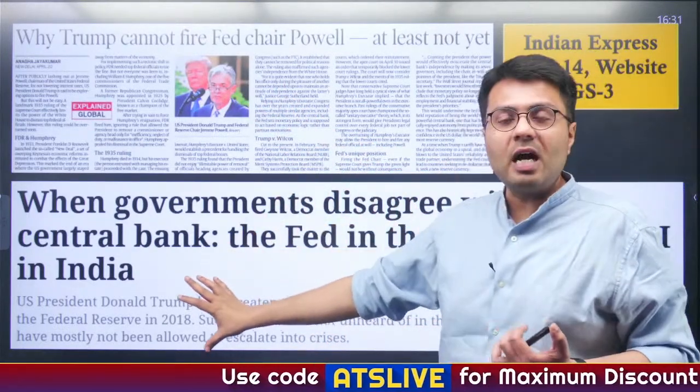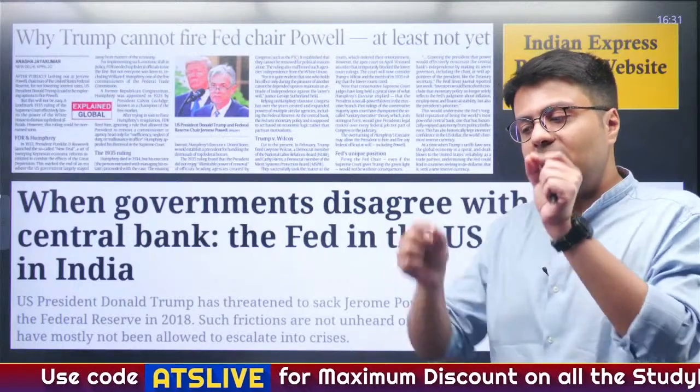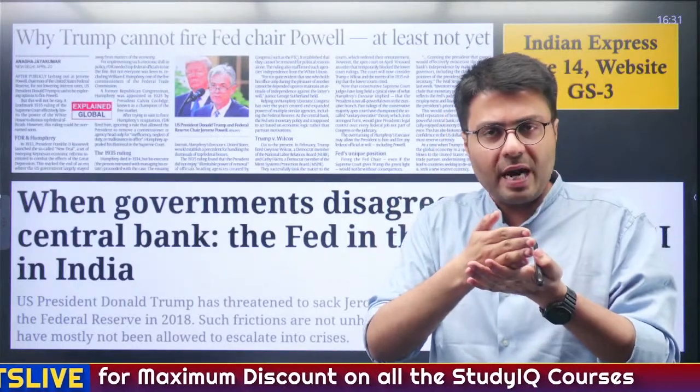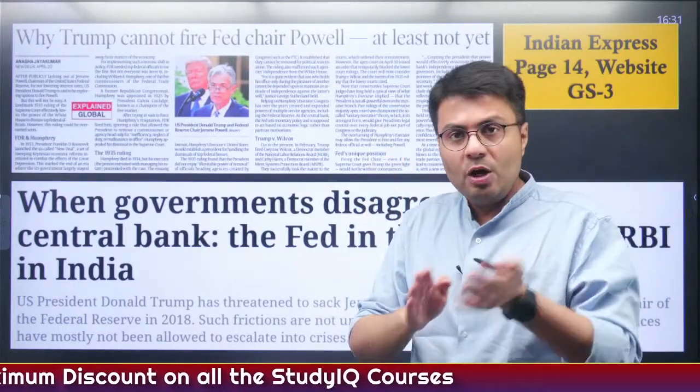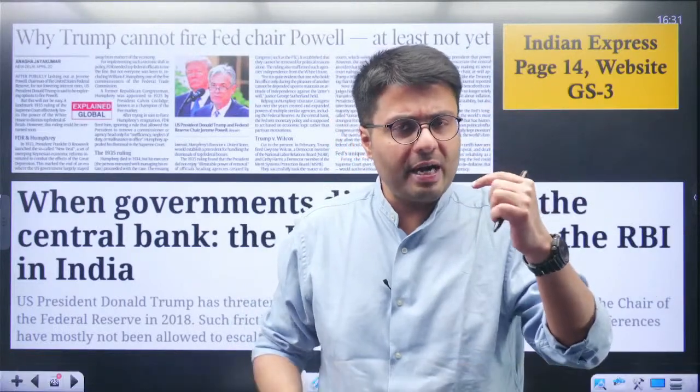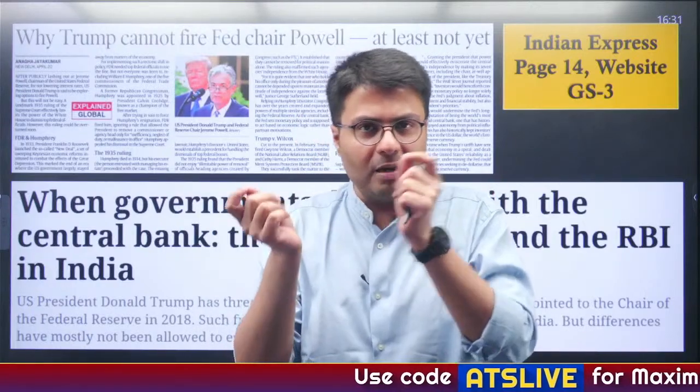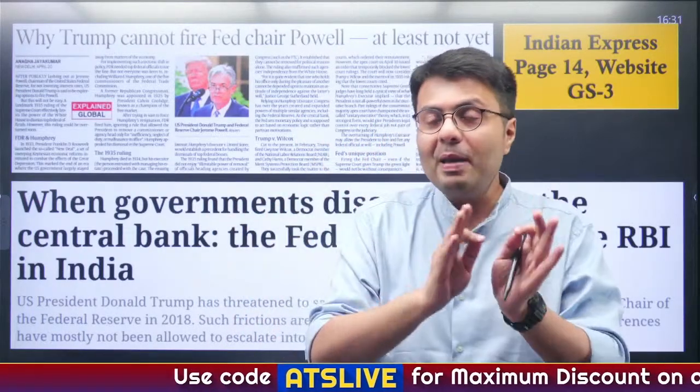But when you read this article, you'll realize how beautifully it has compared the Federal Reserve of the United States with the Reserve Bank of India. So we need to understand first a few details about the Federal Reserve, and then we'll understand the comparison of how similar or how different RBI and the Federal Reserve are.